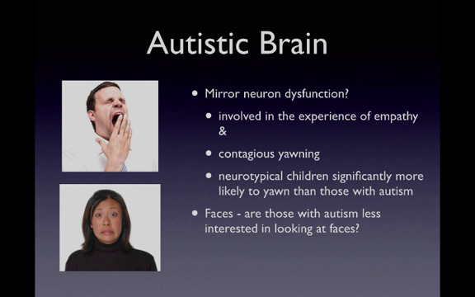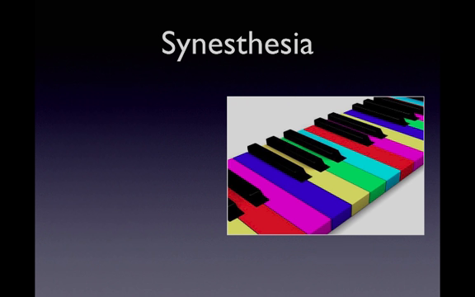However, a recent study showed that although autism is associated with less activity in the face processing parts of the brain when people with autism are shown faces, and that part of the brain that processes faces is called the fusiform gyrus, when people with autism looked at faces, another part of the brain showed much greater activity, and that was the insula. And this part of the brain is active when we feel pain and disgust. And that wasn't the case for neurotypical people looking at faces. So the authors speculated that one of the reasons people with autism hesitate to look in the faces of other people is because it actually is aversive to them. Here's an example of a brain disorder that people with the disorder probably don't think that they have a disorder.